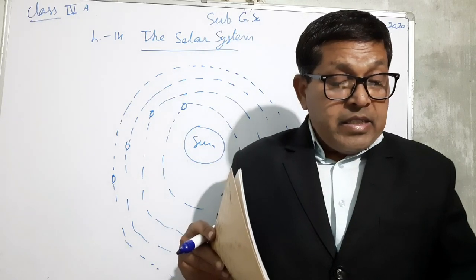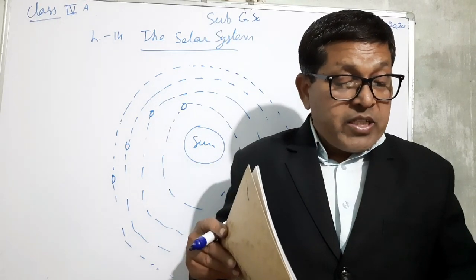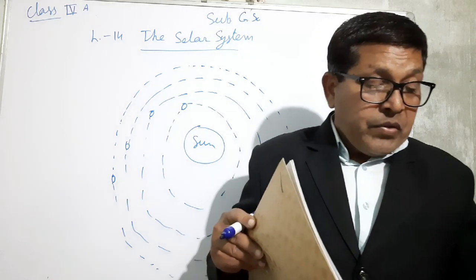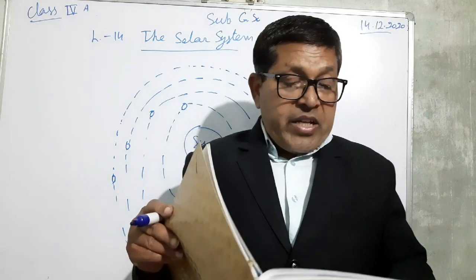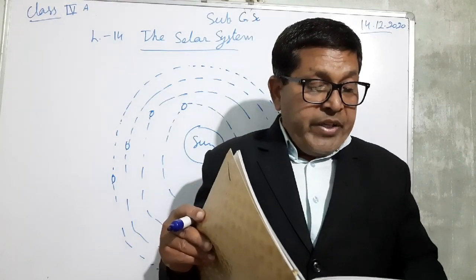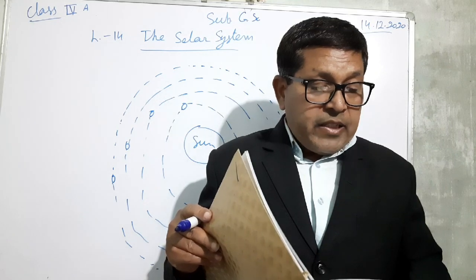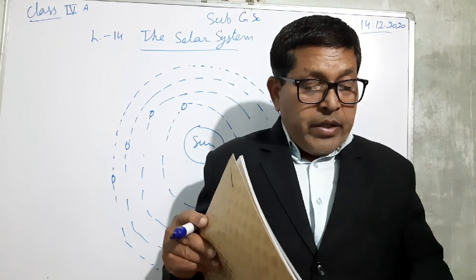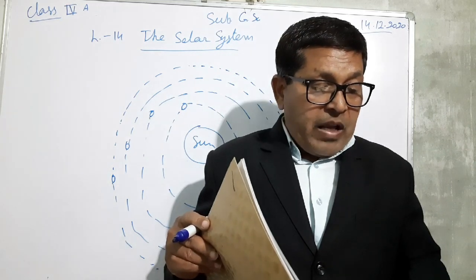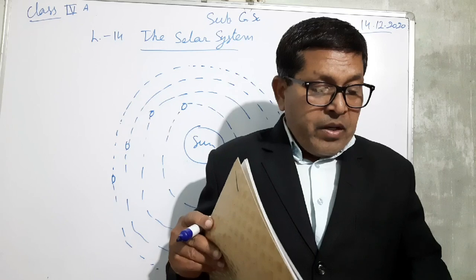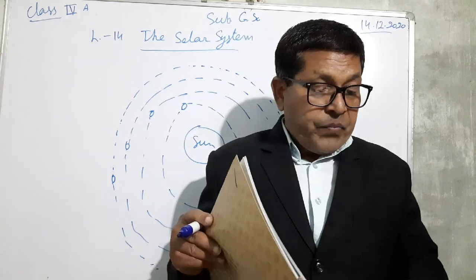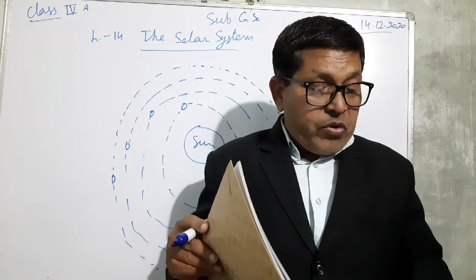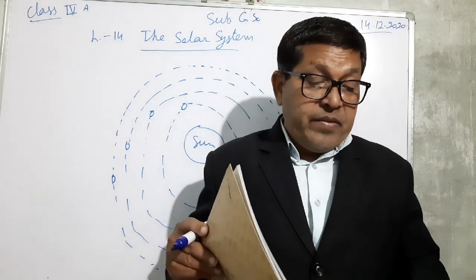The sun is at the center of our solar system. It is the closest star to the earth. It is a medium sized star but many times bigger than the earth. It is a huge ball of hot gases. It gives off its own bright light and great heat in all directions. It is the chief source of all energy.